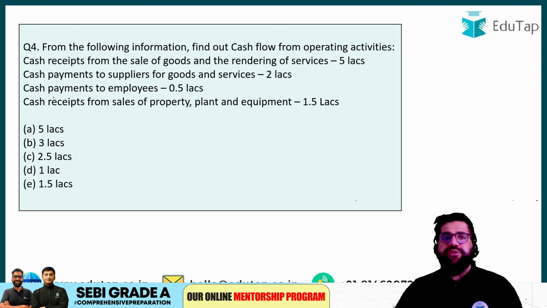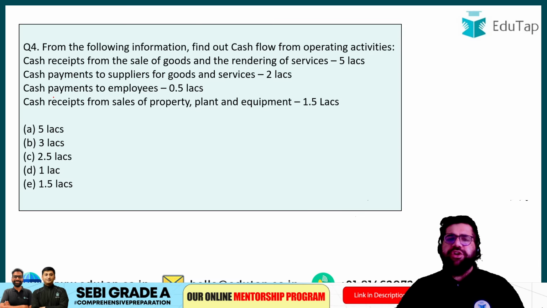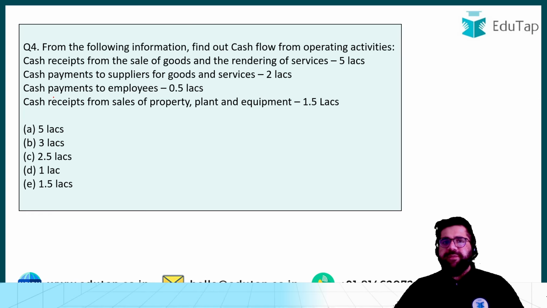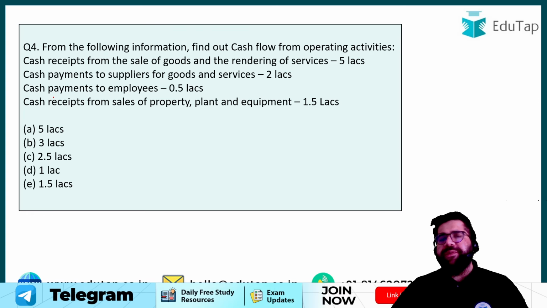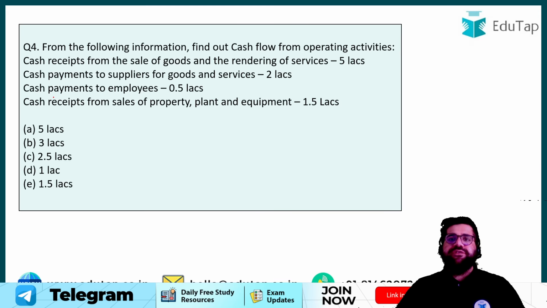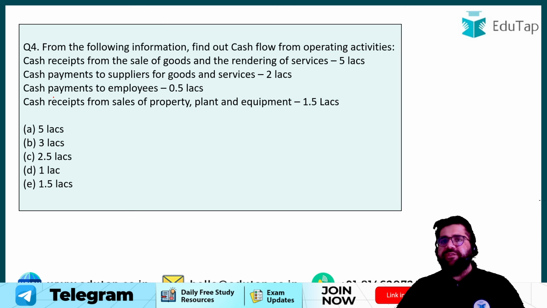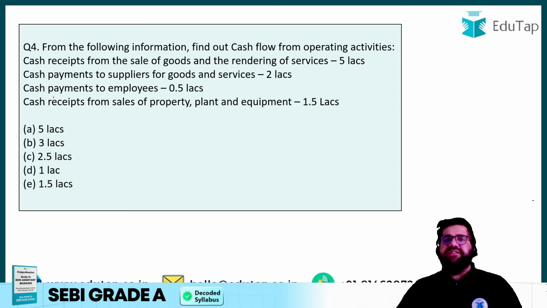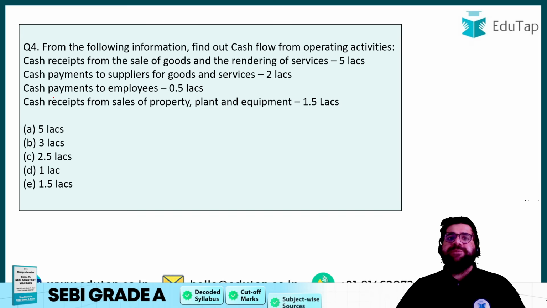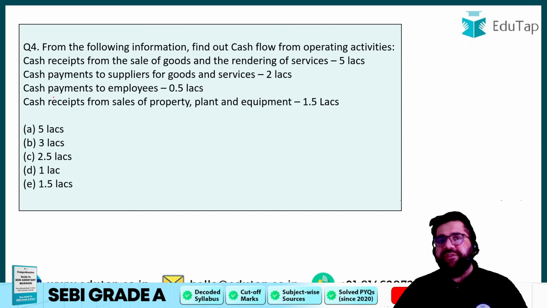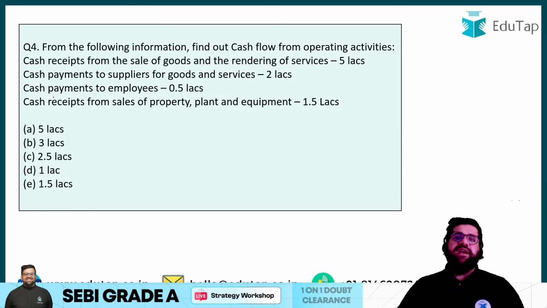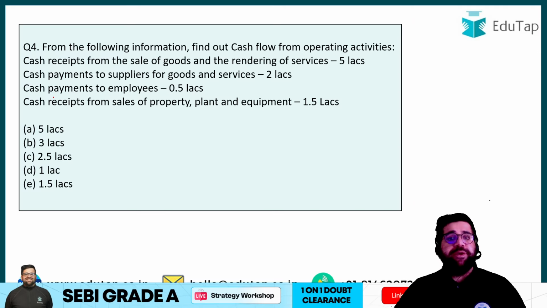Now let's move to question number 4, a small numerical. From the following information, find out the cash flow from operating activities. Cash receipts from the sale of goods and rendering of services are given to you as 5 lakh. Cash payment to suppliers of goods and services is given as 2 lakh. Cash payment to employees is given as 0.5 lakh. And cash receipts from the sale of property, plant and equipment is given as 1.5 lakh.